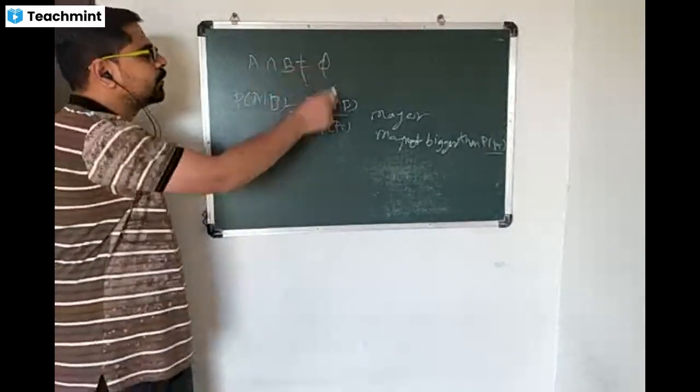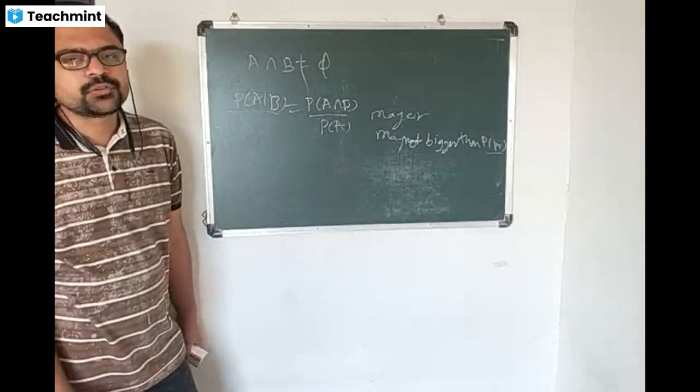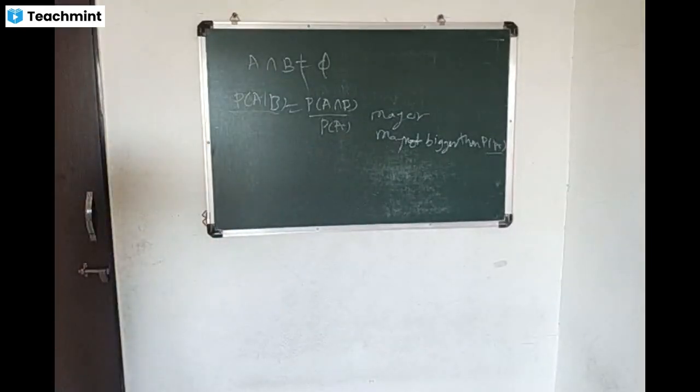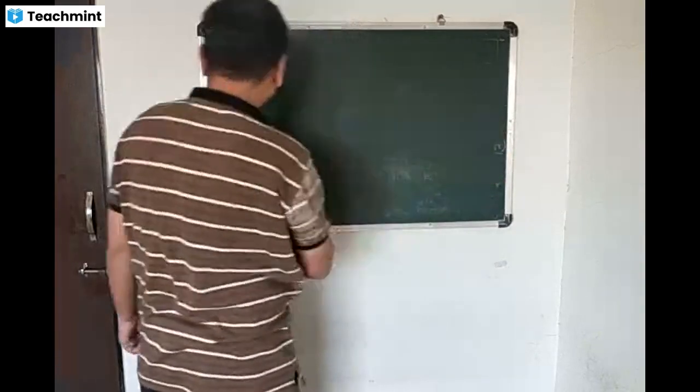When A intersection B is not equal to phi itself, the probability of A given B, ची probability of A पेक्षा लहान असू शकते किंवा मोठी असू शकते, we can't say anything. So these are the theorems, and now we are going to see some of the examples.